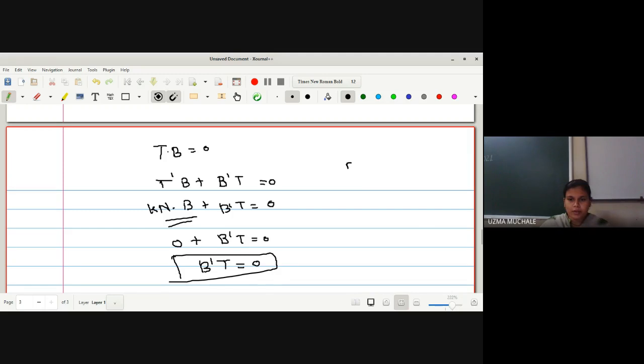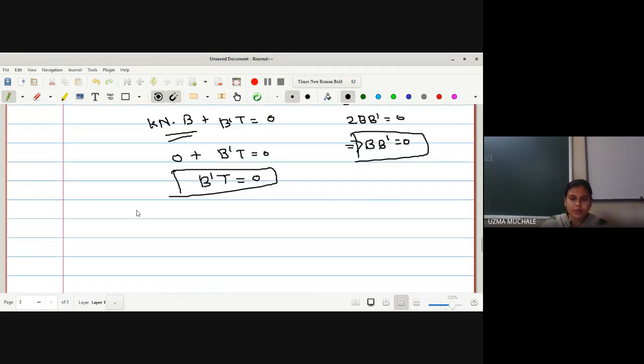Now we know that the norm of b is equal to 1, which means that b dot b is equal to 1 by the definition of norm. Now if I take a derivative, it will be 2 times b dot b dash is equal to 0, which means that b dot b dash is equal to 0.